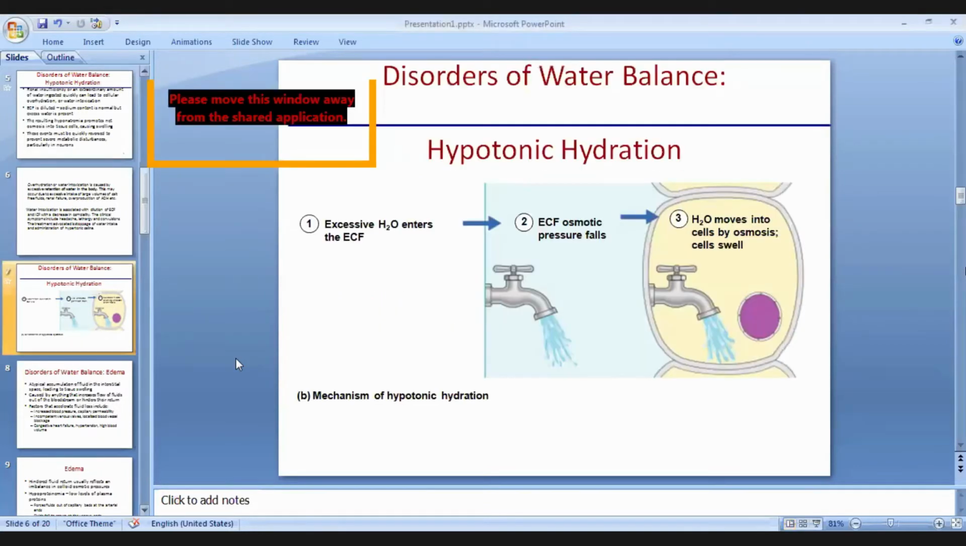So in case of this water intoxication or hypotonic hydration, same thing, hypotonic hydration, water intoxication, the excessive water enters the extracellular fluid, and the osmotic pressure falls here. Okay, and because of these consequences, the fluid will be moving towards the intracellular side by osmosis. Okay, in that case, the cell swells. So this is the mechanism of hypotonic hydration. Excessive water intrusion into ECF causes the osmotic pressure to fall, and because of the fall of osmotic pressure here, it tends to move water into the cells by osmosis, and here the cells swell.